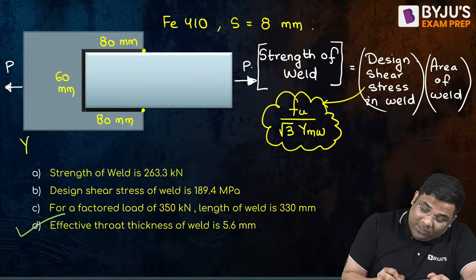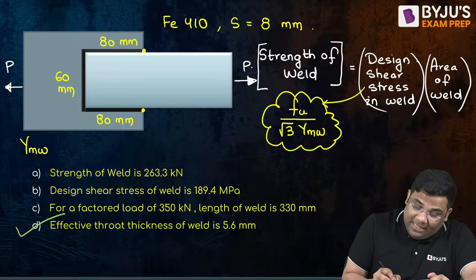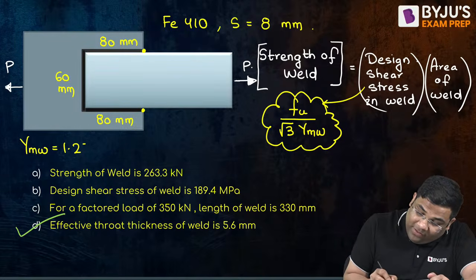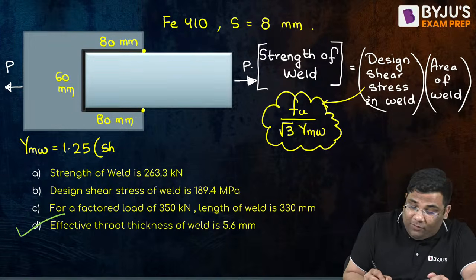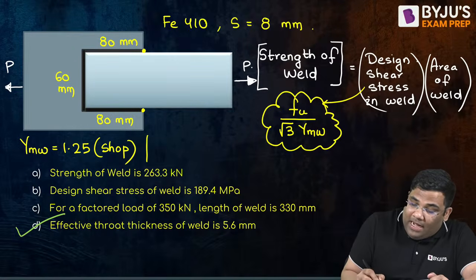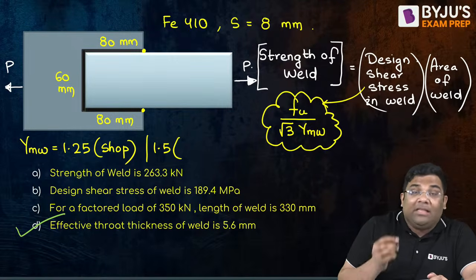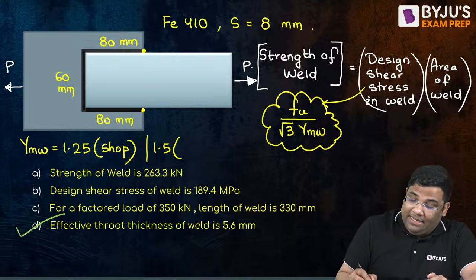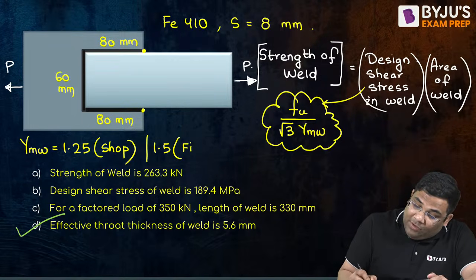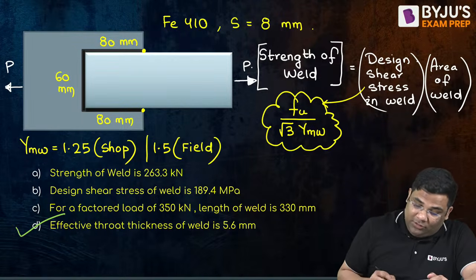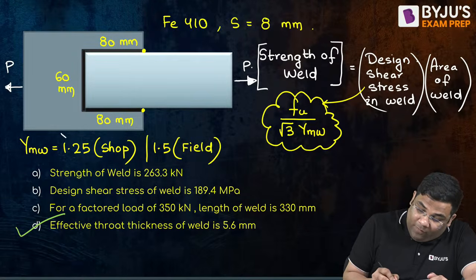Now gamma mw is the safety factor for weld. This is 1.25 for shop welding, and this is 1.5 if you are doing the welding in the field. Now nothing is mentioned in the question, so you will assume shop welding.